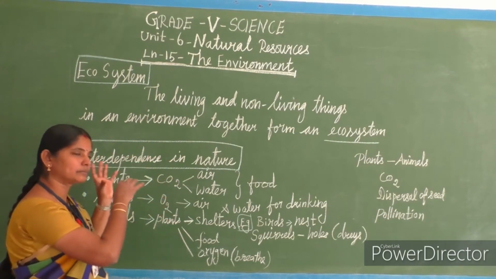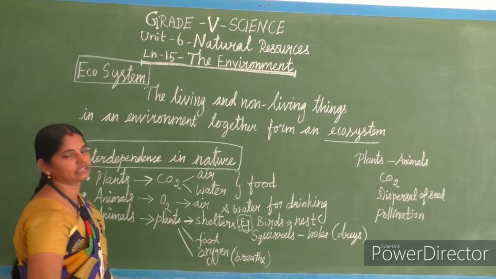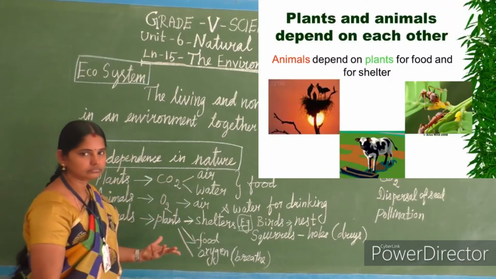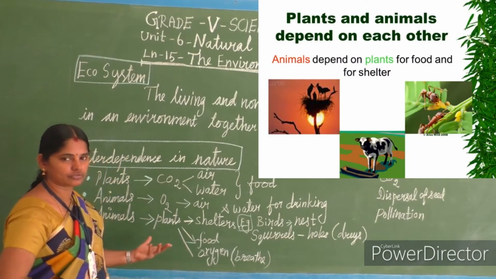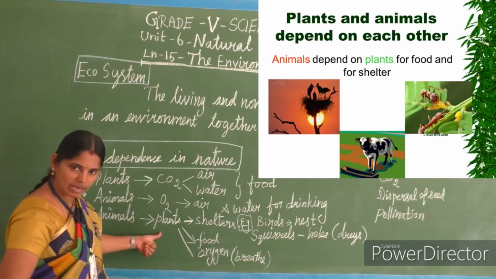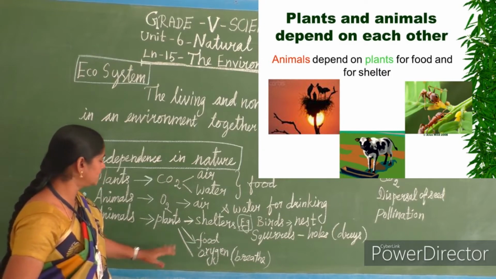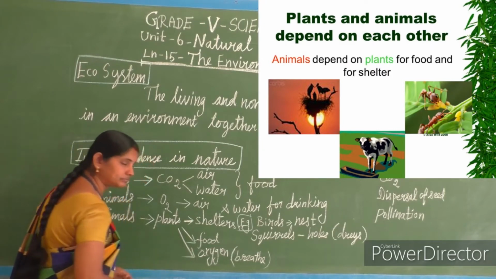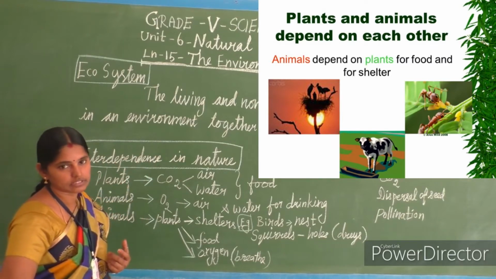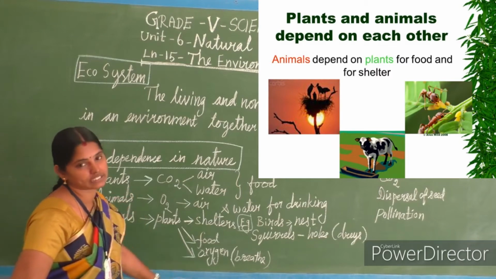Okay, so like that animals depend on plants for shelter. Okay, then food. It is completely understood. We know it very well, isn't it? Animals depend on plants for food. And the main thing for our life, we need to breathe, isn't it? So from plants only we are getting oxygen.